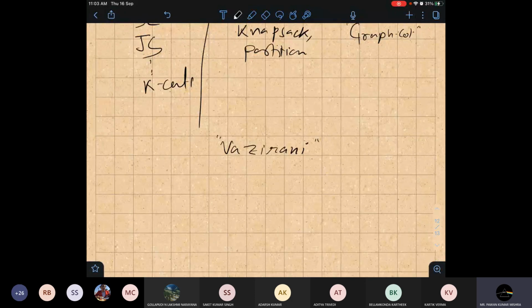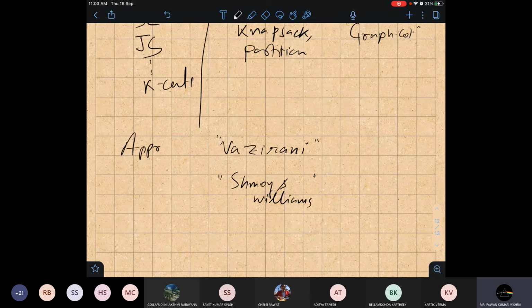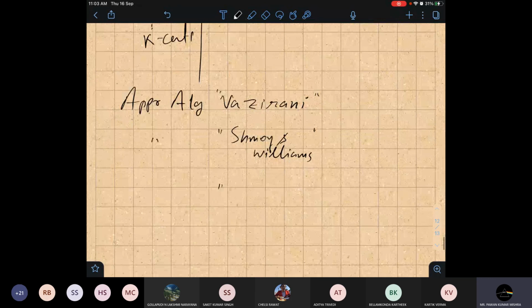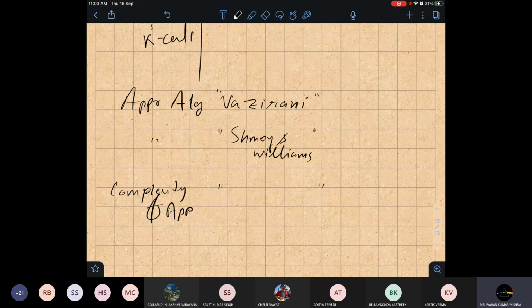This is the popular book, and another by Shmoys and Williamson. The title is Approximation Algorithms. And another is Complexity and Approximation by Ausiello.